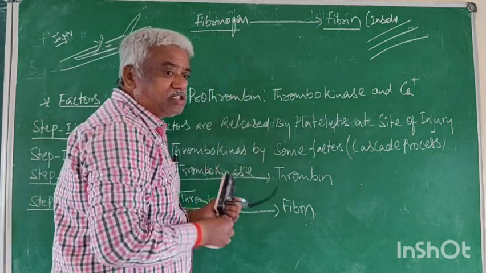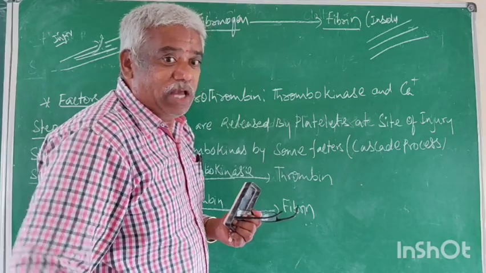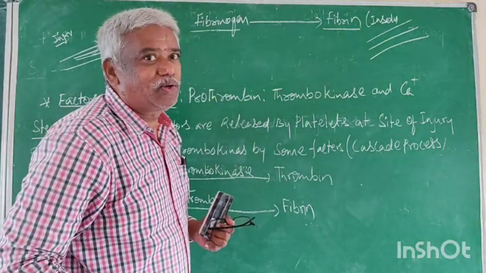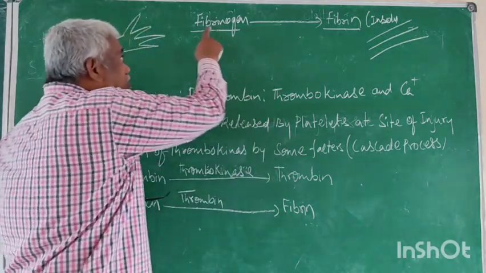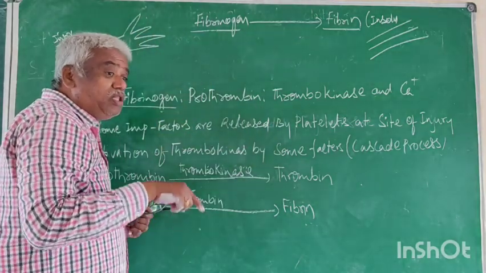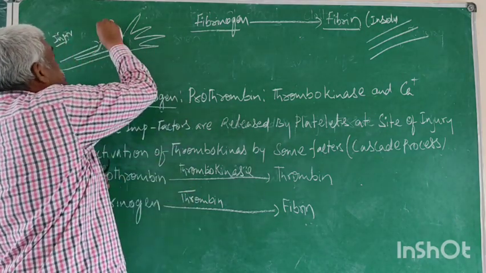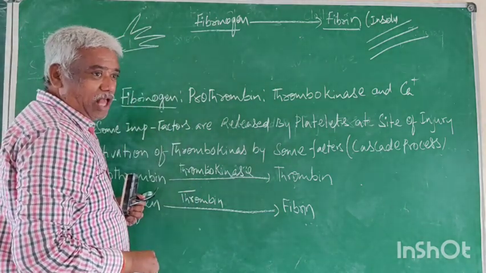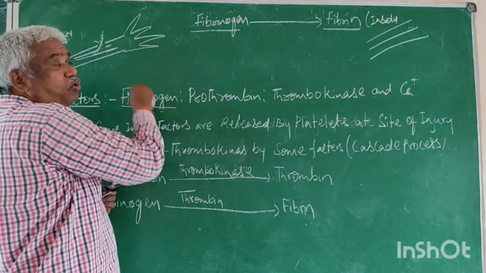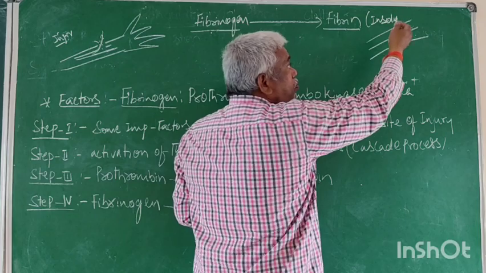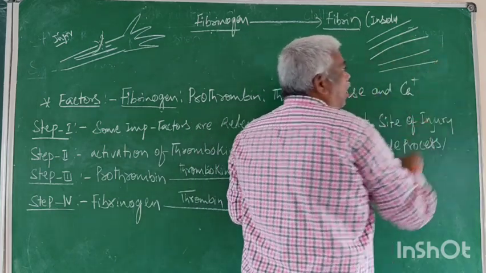Right. Sugar is soluble in water, like fibrinogen is soluble in plasma. This soluble fibrinogen is dissolved in plasma. When that plasma comes outside at the place of injury, this soluble form is converted to insoluble threads.